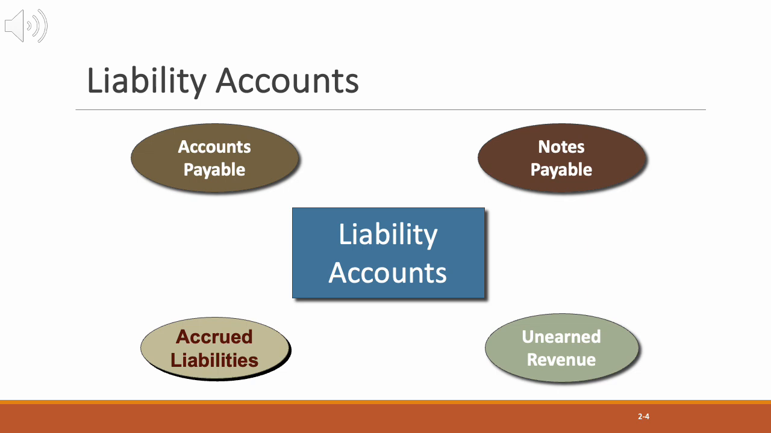Liabilities are what a company owes, claims that creditors have against the company's assets. Here are the main types. First, accounts payable, which are promises to pay later, usually for goods or services bought on credit. Next, notes payable, which are written promises to pay a specific amount in the future. Next, accrued liabilities, which are expenses the company owes but hasn't paid yet, like wages or taxes. And finally, unearned revenue, which is money collected in advance for services or products not yet delivered.